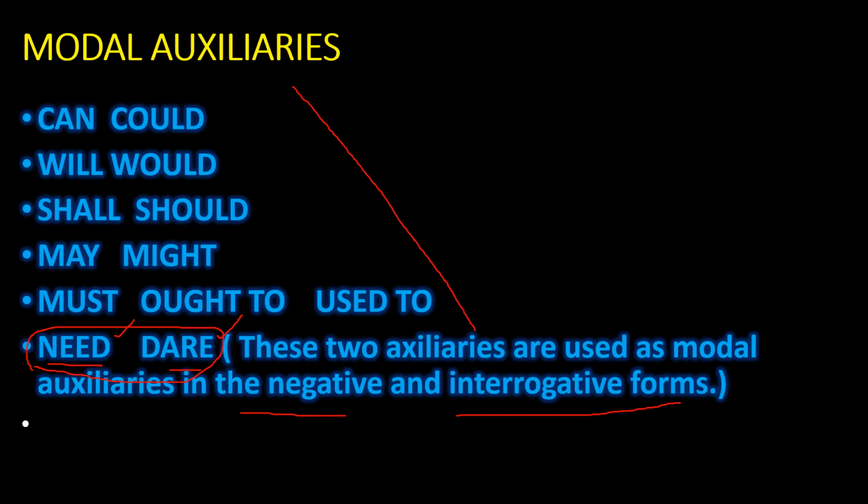The total number of modal auxiliaries is 13: can, could, will, would, shall, should, may, might, must, ought to, used to, need and dare. In the coming videos, we will learn in detail the usage of all these modal auxiliaries.